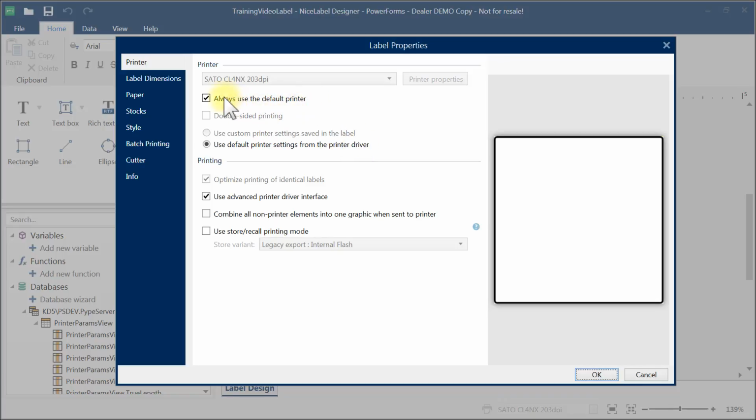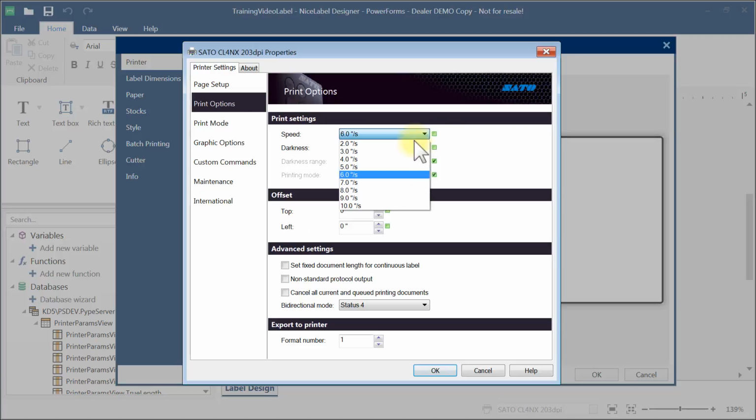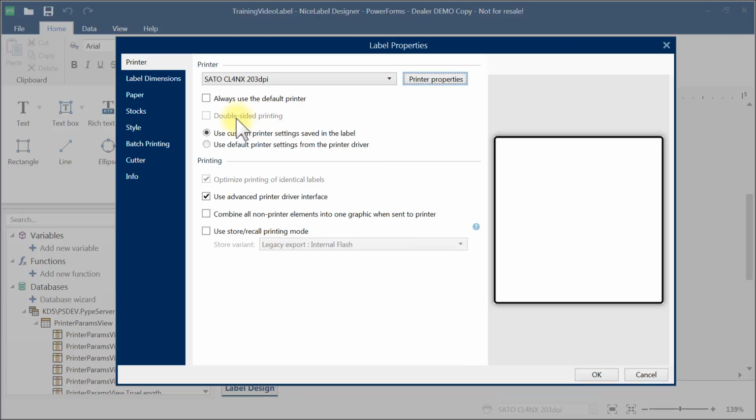But if you want, you may want to control this within each label. So I unclick that, and here I can say use custom printer settings saved in the label. And now I can go in and set them here as if I were just setting printer properties for the printer itself. But now I'm just containing them in the label. So here I can specify the different sizes of the label, and I can go to print options, and here is where I would say, okay, let's go slower, let's go faster, let's print darker, and I could save this. Okay. And now that is going to be saved by leaving this way.